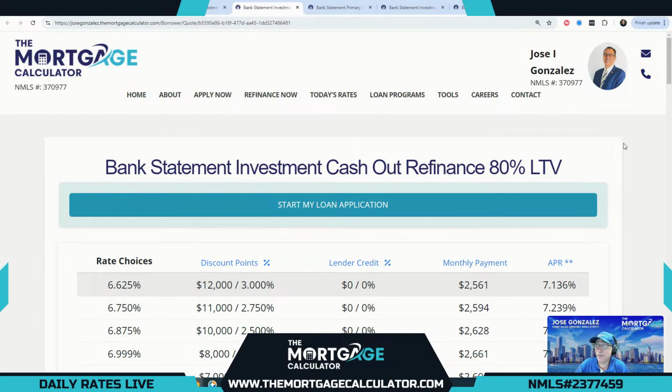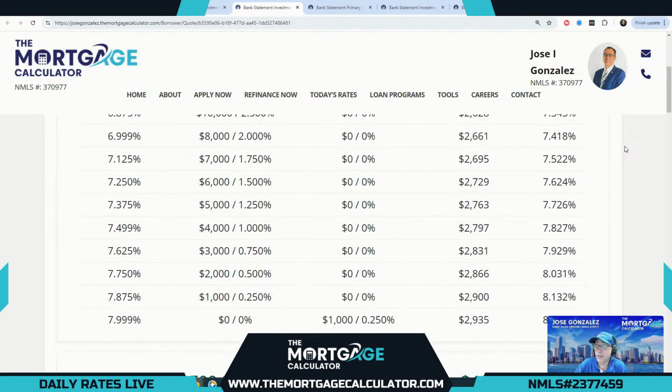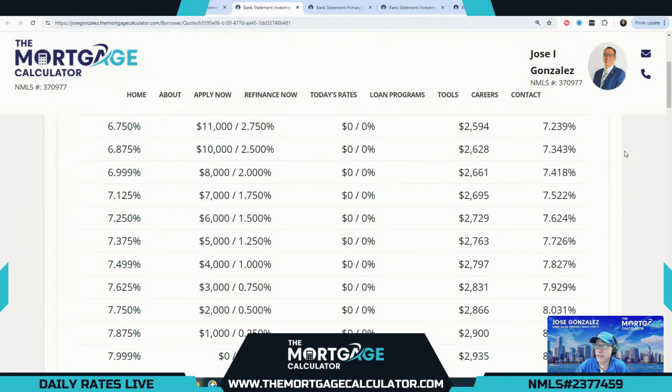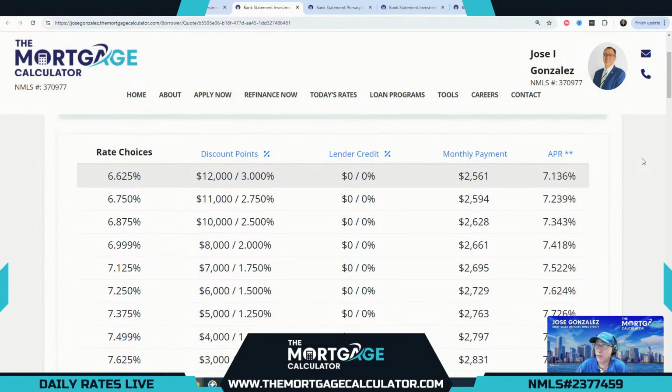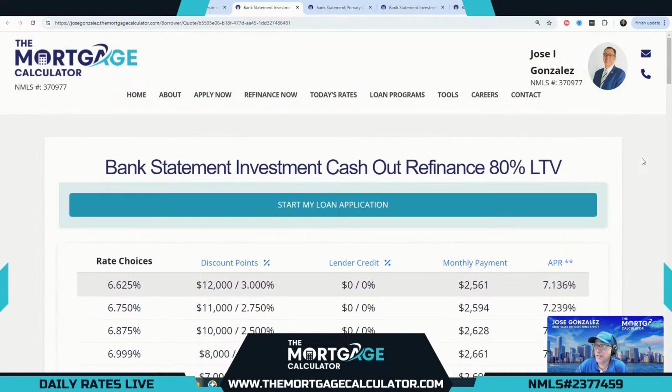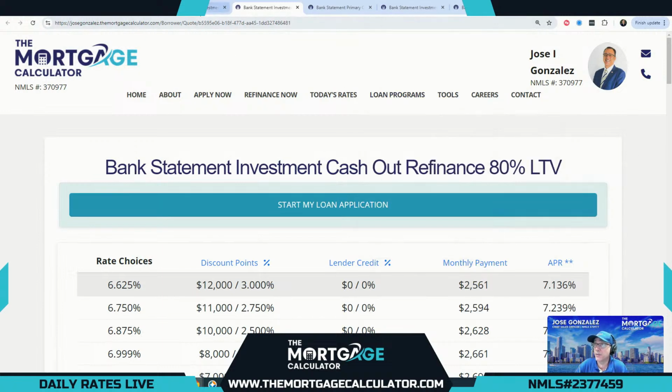Great news. Investment cash out refi is also maximum 80% loan to value. Lowest cost option 7.999 at a quarter point cost. And you can buy that down all the way to an amazingly low 6.625% at a cost of 3 points for our bank statement investment cash out refi at 80% loan to value.